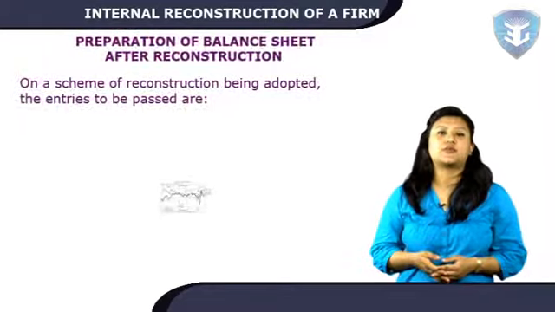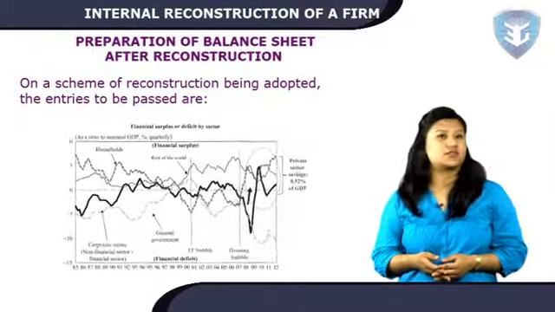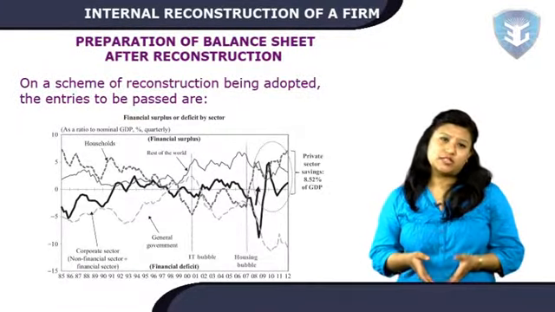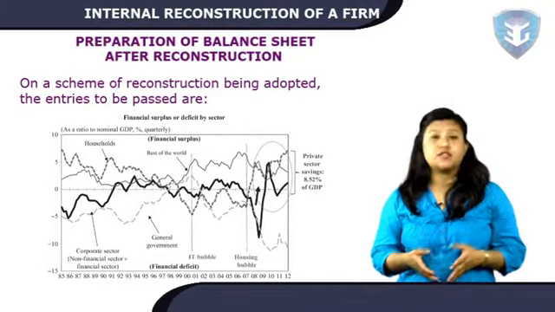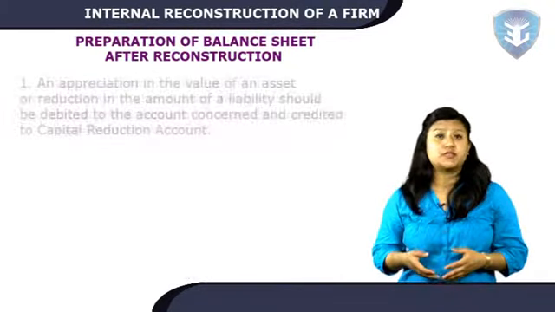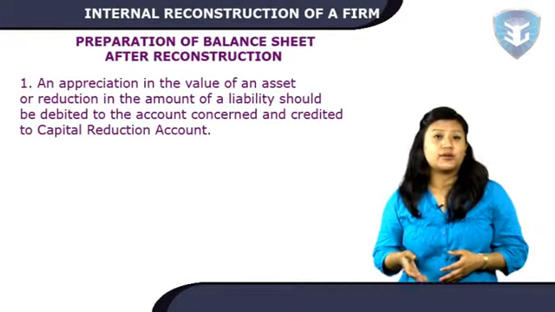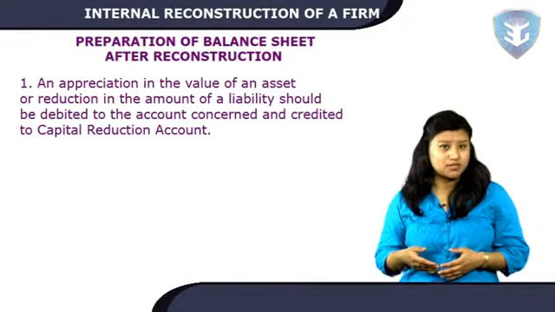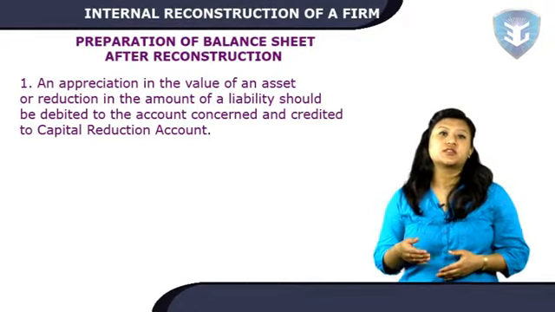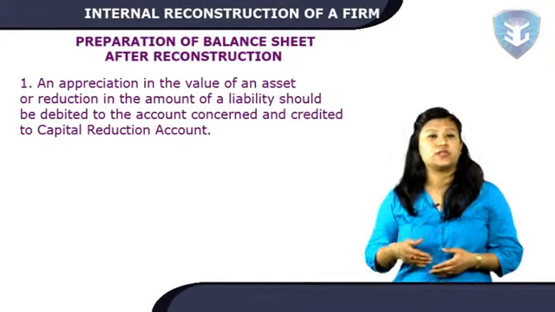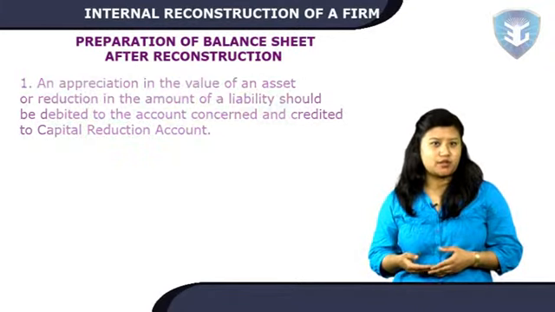Let's discuss the preparation of balance sheet after reconstruction. On a scheme of reconstruction being adopted, the entries to be passed are an appreciation in the value of an asset or reduction in the amount of a liability should be debited to the account concerned and credited to capital reduction account or reconstruction account.